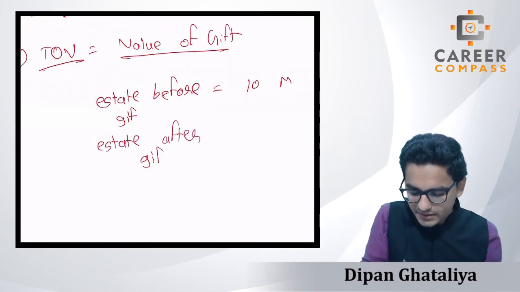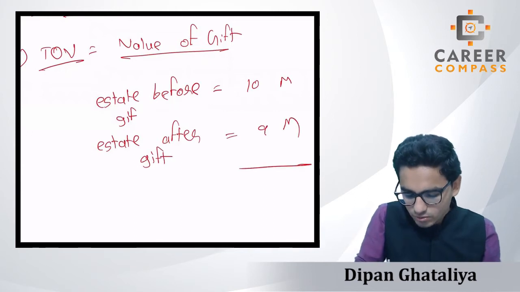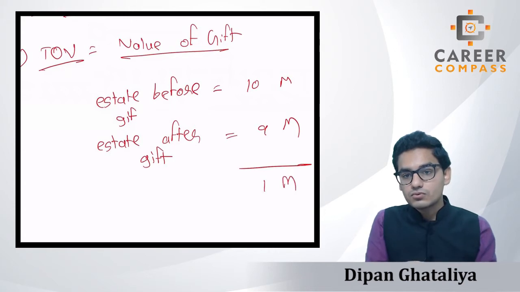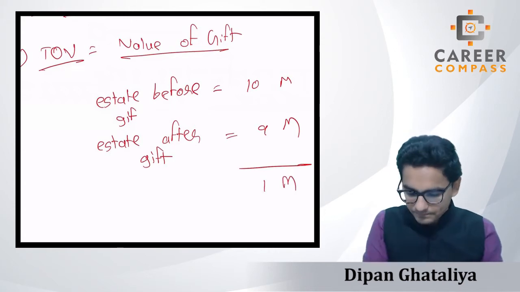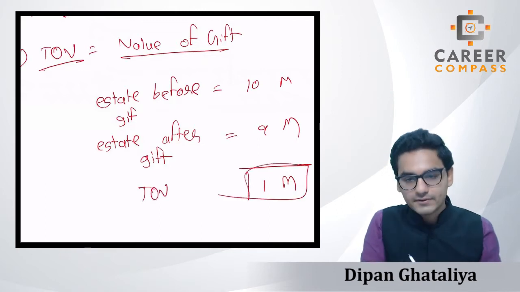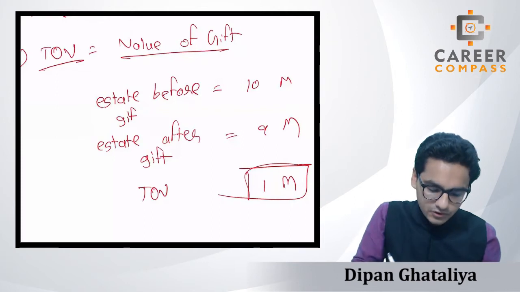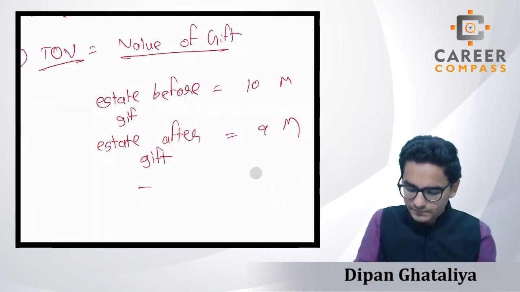So after gift, our estate value was 9 million. So okay, we can say that we have transferred 1 million pound of value to our son. So this is the transfer of value, or we can say this is the value of the gift, right? So simply we can solve this kind of MCQ by just comparing both values.